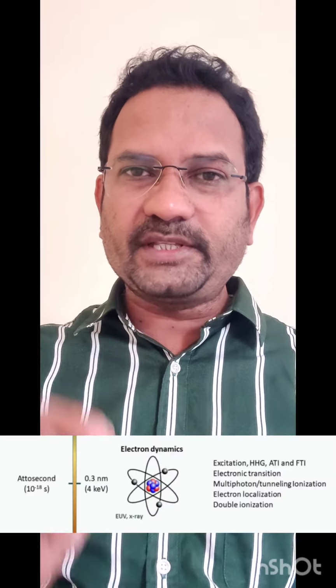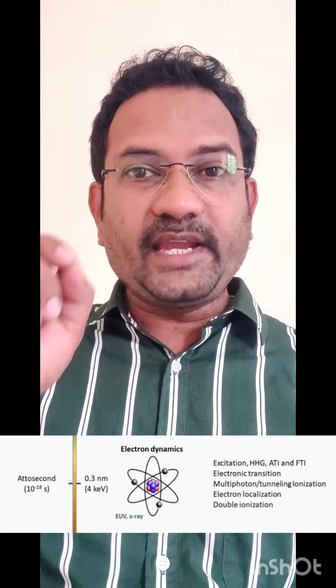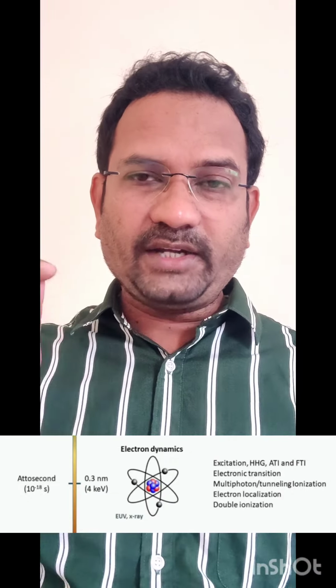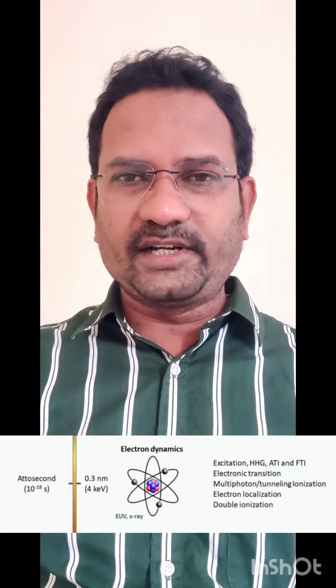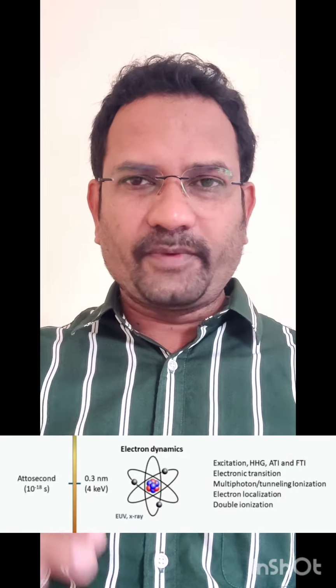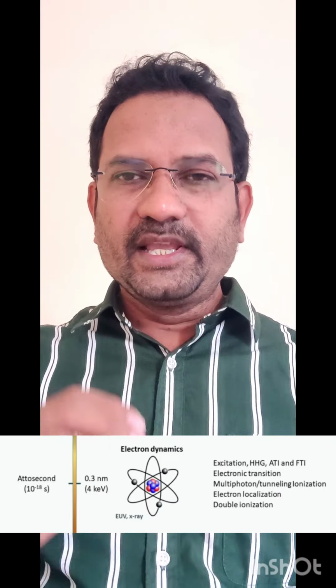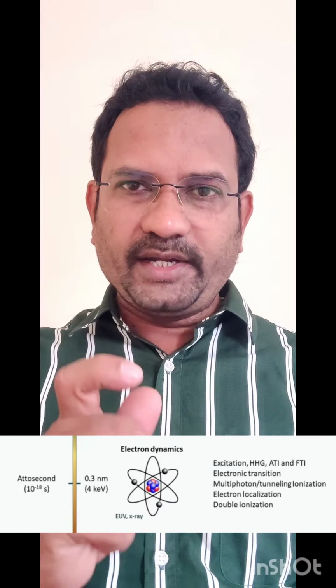The reason why it is uncertain is that the electron moves with a rapid velocity, and electron transitions, everything happens in attoseconds. Attoseconds means it happens in 10 to the power of minus 18 second. In that fast manner, electron transitions occur. Hence, it used to be called the uncertainty principle. But this year, the Nobel Prize physicists have generated a tool to identify the electron transition movement. That tool is called attosecond pulse light.